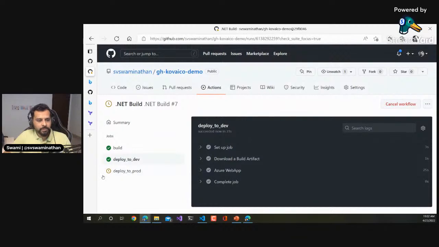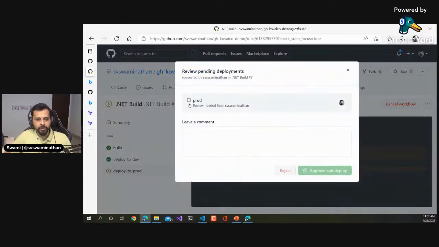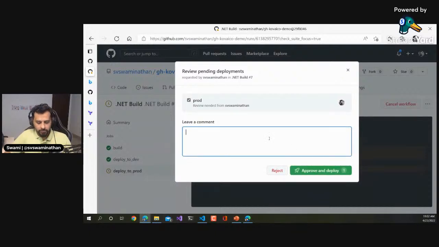Okay, see, it is waiting for the approval. It's waiting for review. Prod needs approval to start deploying changes, and the timer has 9 minutes. I've just set this timer up. You can also always put it to any number which is comfortable for you, or you can also ignore the timer, right? So now I'm going to say review the pending, and then I will say approve. Okay, good to go. Ship it.